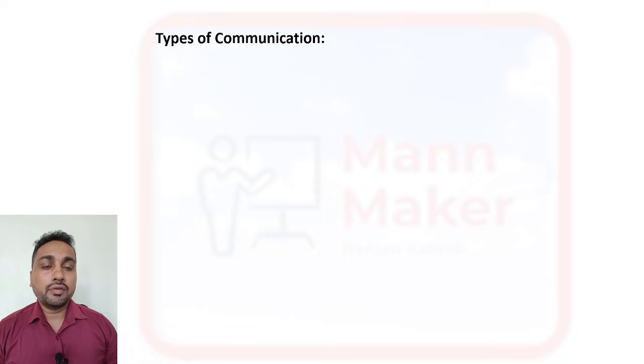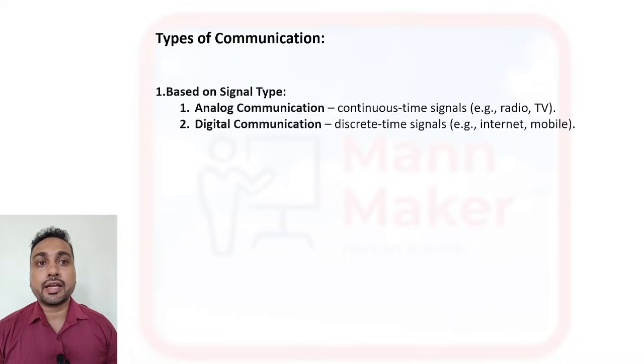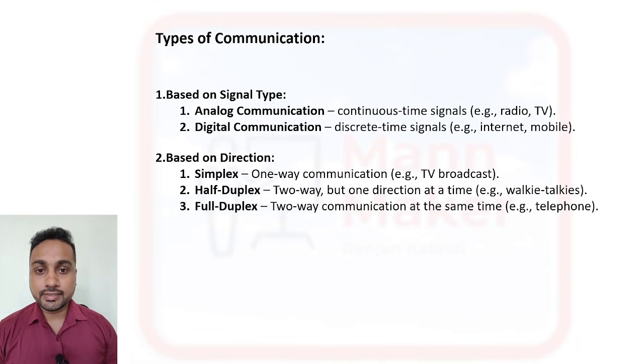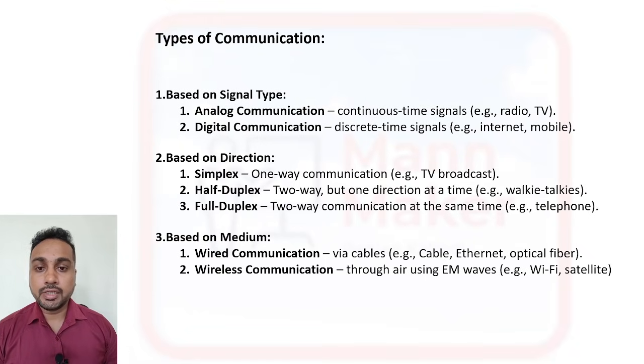Now, as I told, it is the way of exchanging our information. So we can categorize types of communication based on signal type, based on direction type, and based on medium type. So in three ways we can categorize communication systems. Based on signal type, we have analog communication and digital communication.